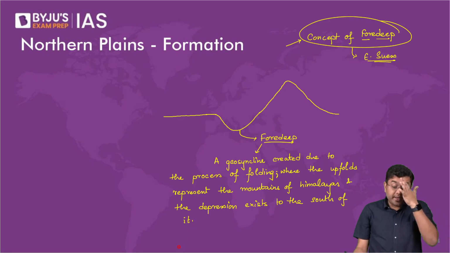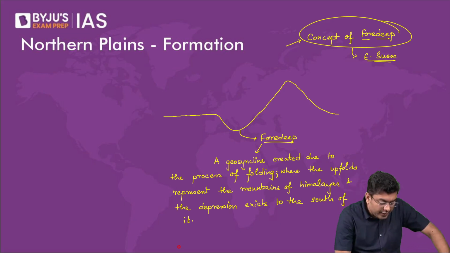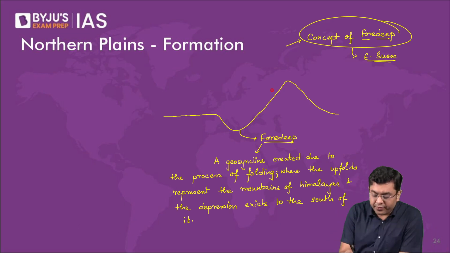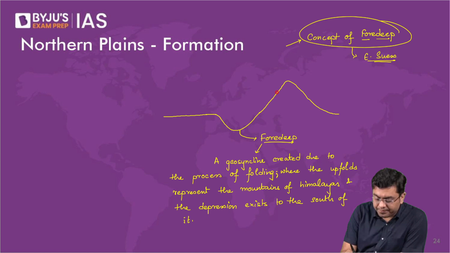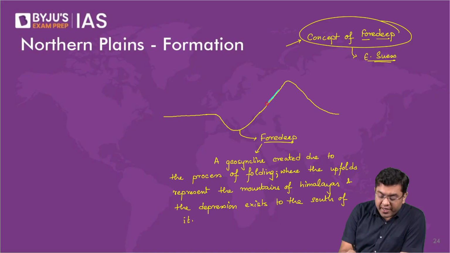Okay, the depression exists to the south of it. So here you have, let's suppose, the flow of a river. Now you had various rivers originating from the mountains. Amongst the rivers, the larger ones, that is the Indus, Ganga, Brahmaputra, together they are also referred to as the Indo-Brahm rivers. Now these rivers would have drained into this region, filling the foredeep with various different sediments.